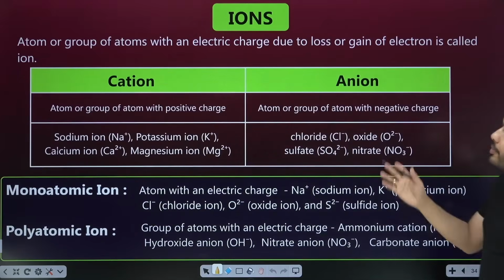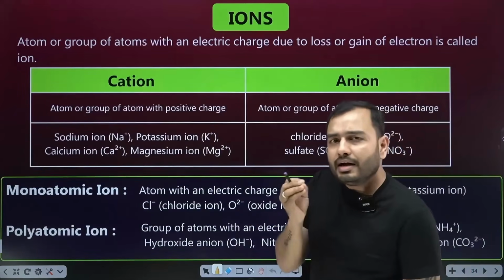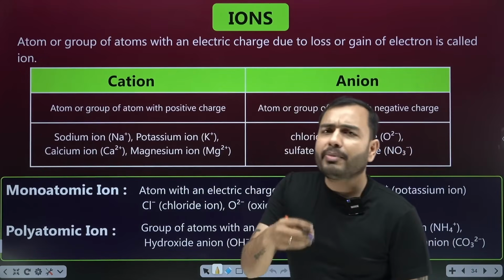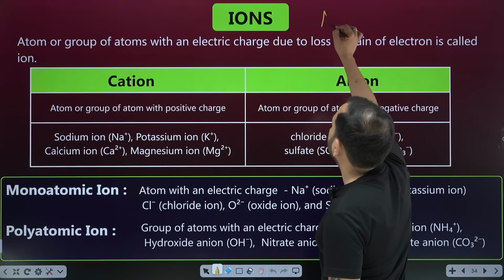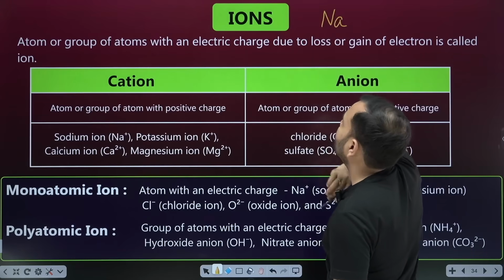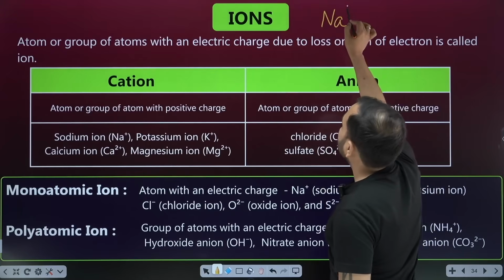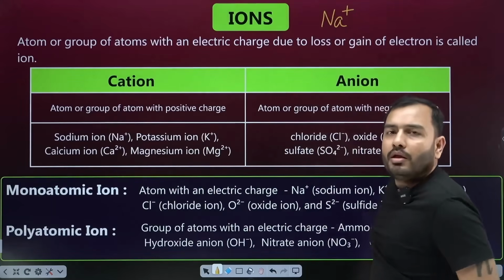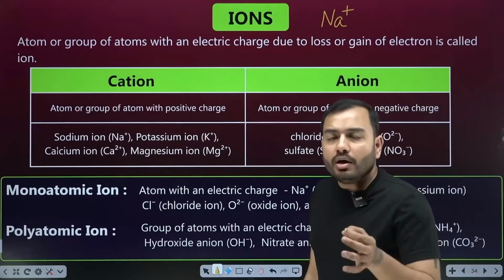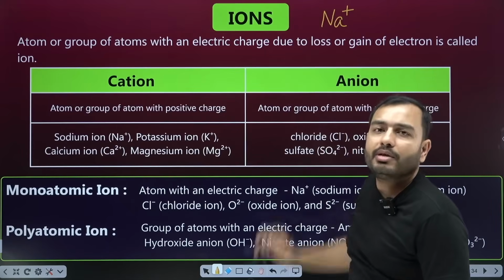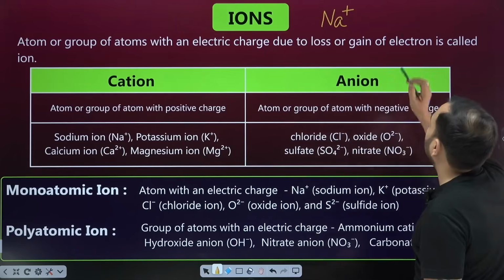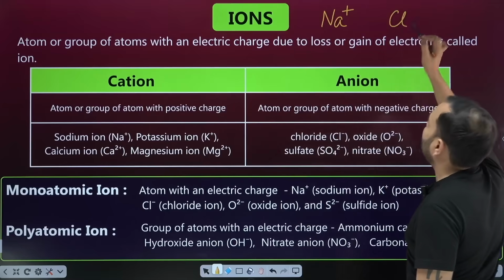It's very good. Our next topic is ions. Now, what are ions? Suppose I have one atom. Let's assume a sodium atom. How do we write sodium, beta? Na for sodium. Suppose I write plus on top of it. Positive charge. Then it will become an ion. So, if a charge comes on top of an atom, what does it become? An ion. For example, suppose I have chlorine, Cl.